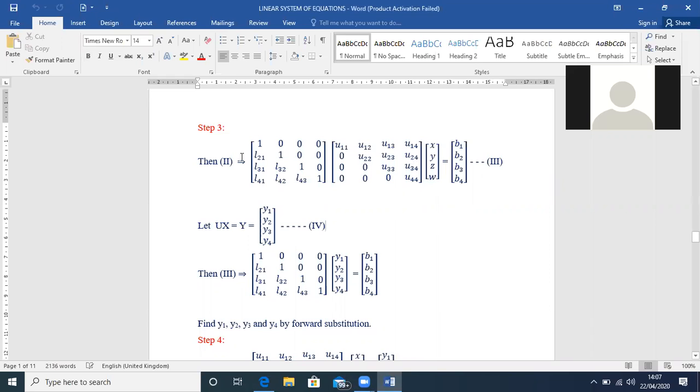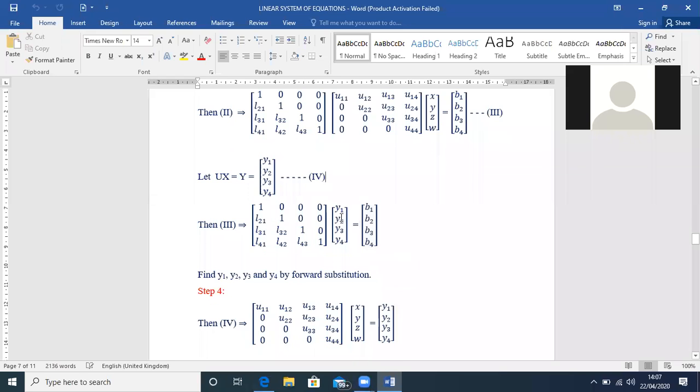This equation 3 becomes the matrix 1 0 0 0, L21 1 and so on, multiplied by the column matrix y1, y2, y3, y4. This is a product of two matrices, 4 by 4 and 4 by 1, so you get a 4 by 1 matrix. From this you get the values of y1, y2, y3, y4.